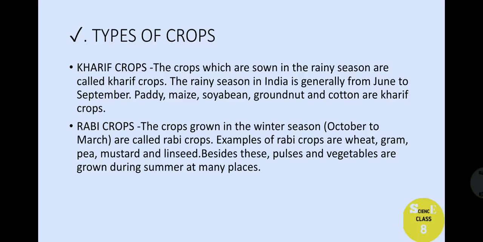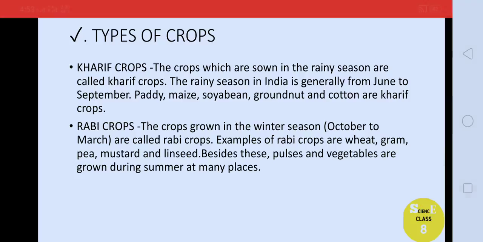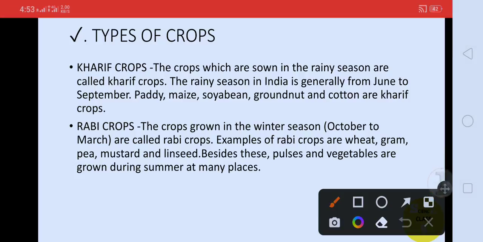So there are two types of crops. The first is called kharif crops. The crops which are sown in the rainy season are called kharif crops. The rainy season in India is generally from June to September. Paddy, maize, soyabeans, groundnuts, and cotton are kharif crops. If they are grown in the rainy season, mostly those plants will be grown which need a lot of water supply.